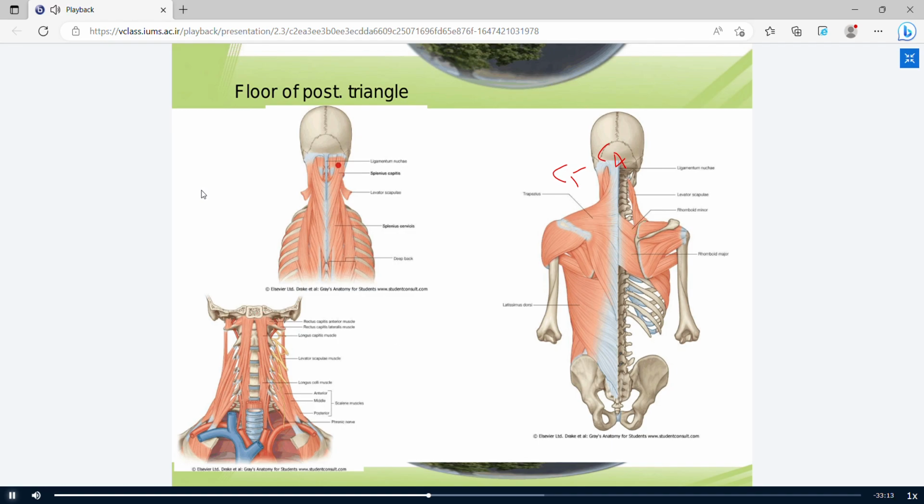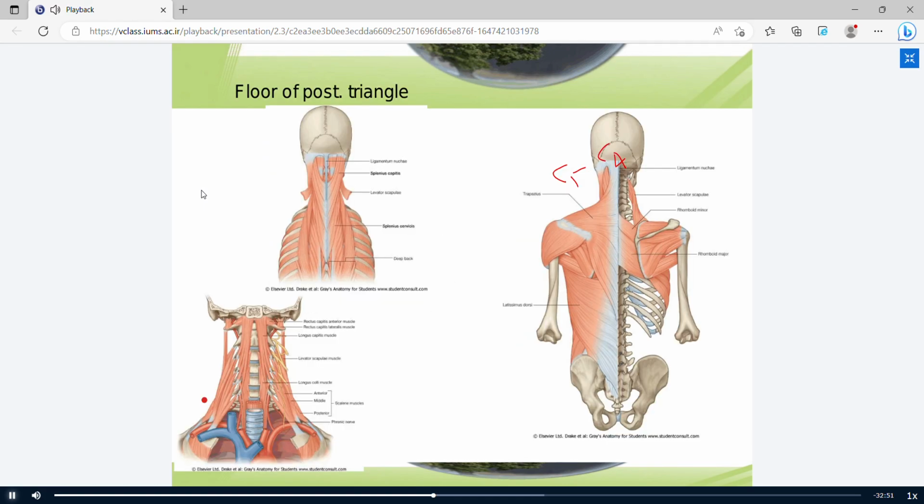This is the splenius muscle, originating from the mastoid process and superior nuchal line, and inserting into the ligamentum nuchae and spinous processes of cervical and thoracic vertebrae.